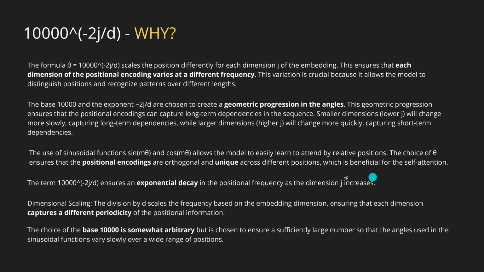Plus, each dimension captures a different periodicity in the positional information. Like in astrophysics, I showed you, if we go with longer infrared waves, we have a different periodicity, and we find more details of what's happening behind interstellar dust. If we go with ultraviolet, we can't look through this nebula.